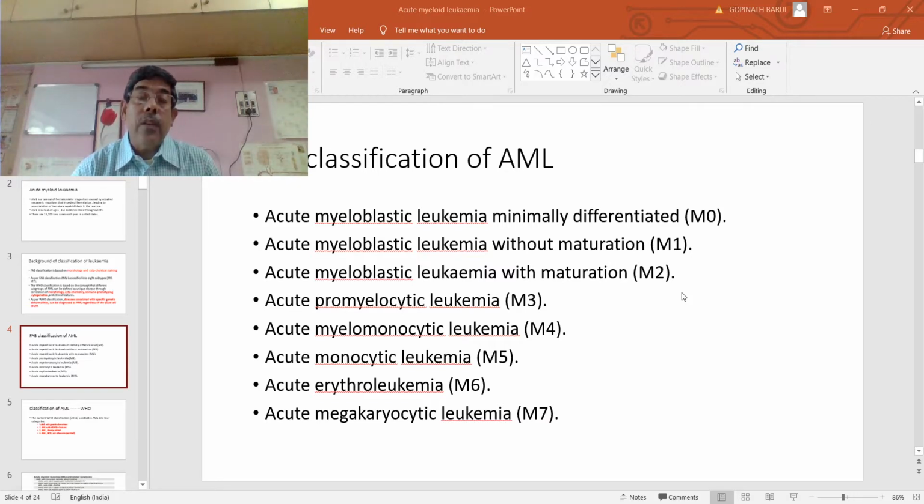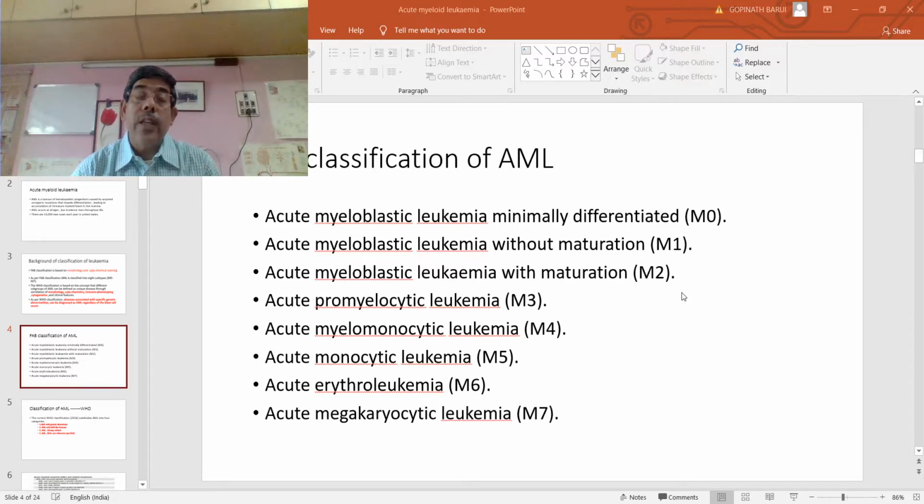In acute monocytic leukemia, the monocytoid cells comprising promonocyte, monocyte and monoblast constitute more than 80% of bone marrow cells.